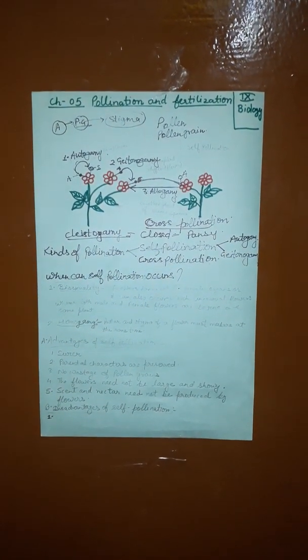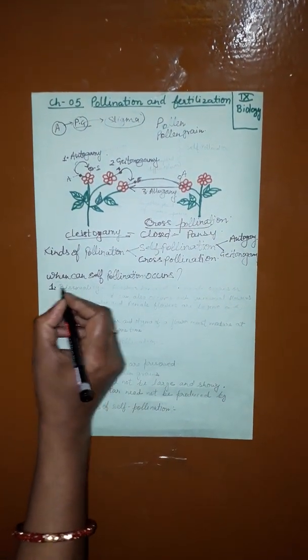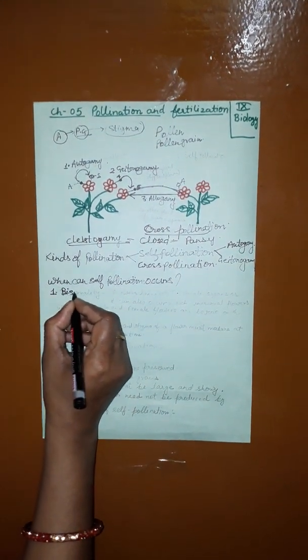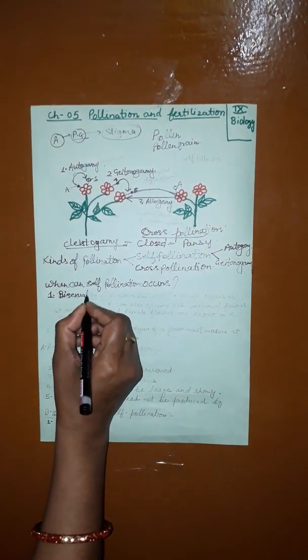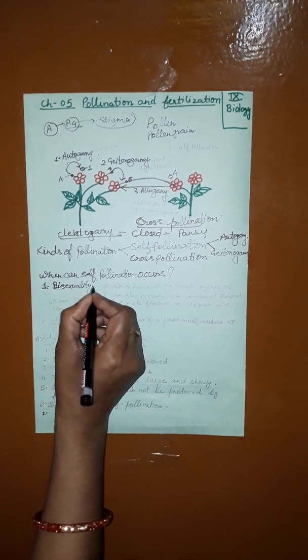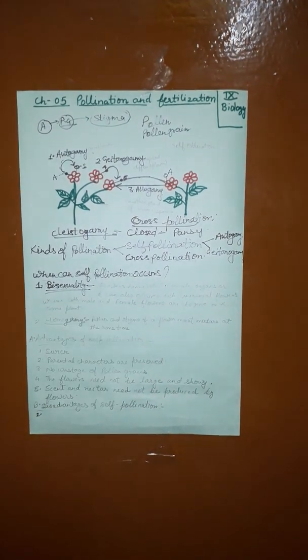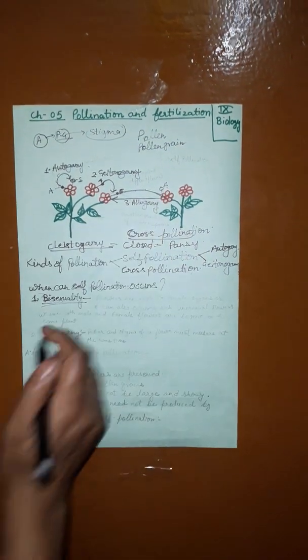In the case of bisexuality. Bisexual means flowers having both male and female organs.